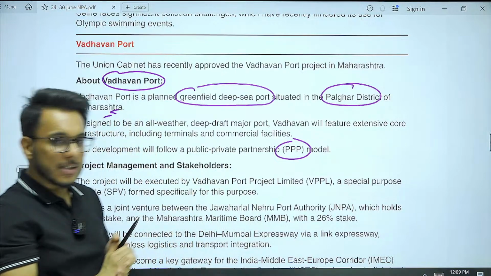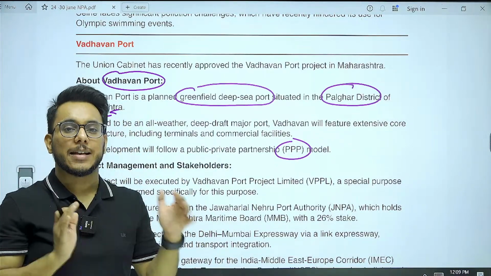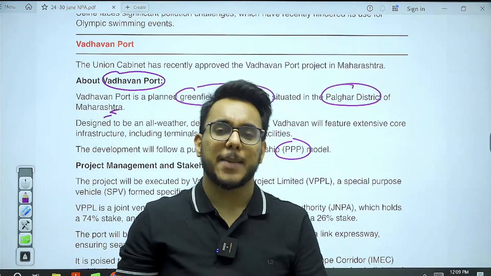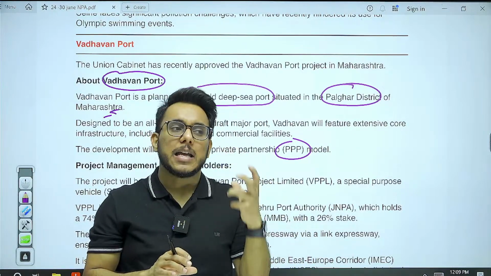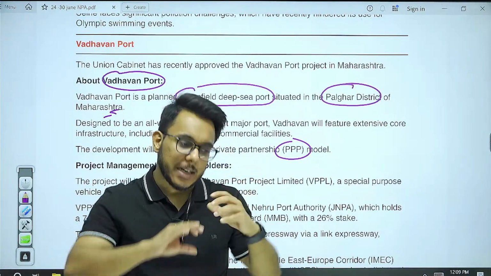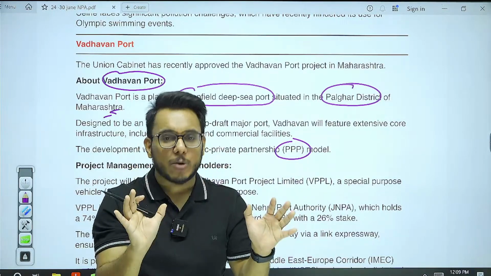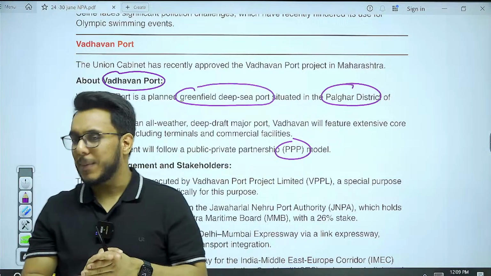Now, for this project, a special purpose vehicle is created. What is this special purpose vehicle? You need not get scared by the name. It is an entity, a company that is created just for executing a special purpose, and once that purpose is executed, it might be dissolved.